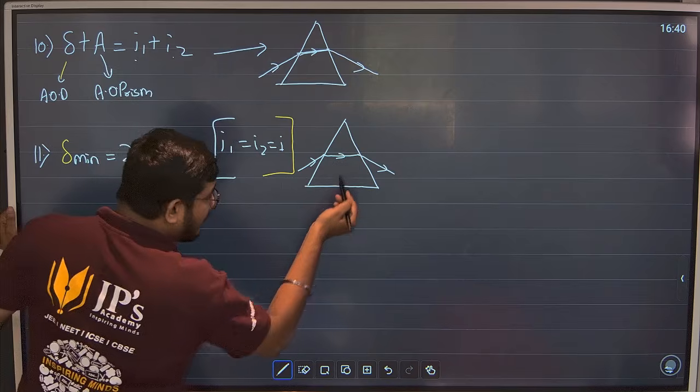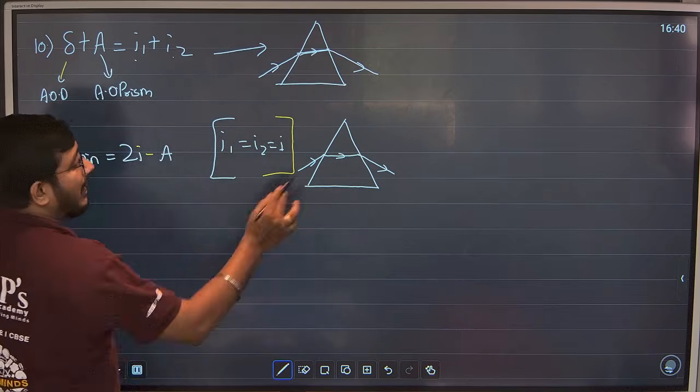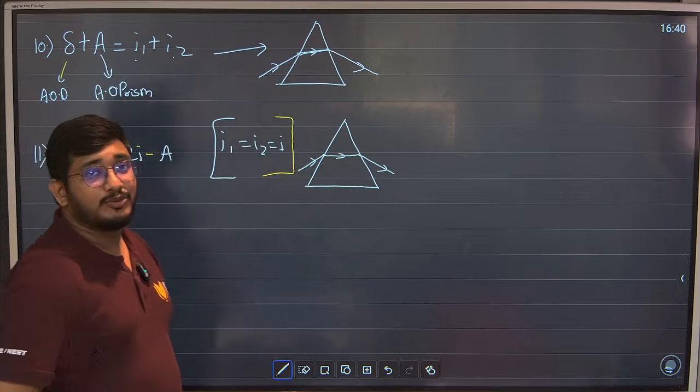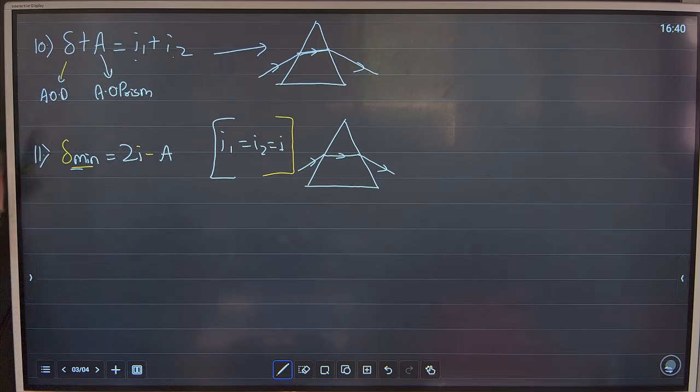Means see, this is parallel to the base. This is not parallel. Parallel कब होता है? जब वो minimum हो. Minimum का केस क्या है? When I1 is equal to I2. Understand this. ठीक है? Very important formula.